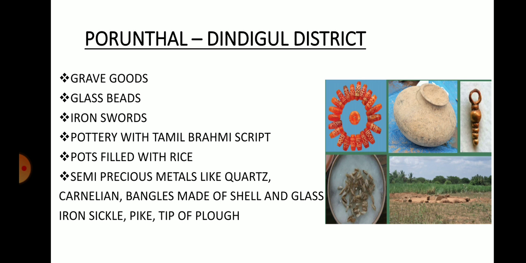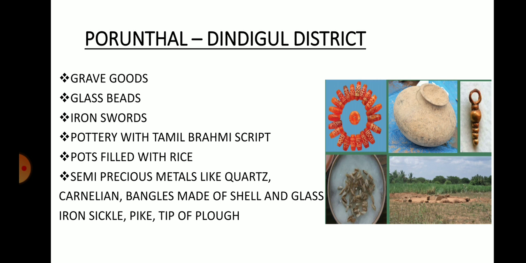Grave goods. Whenever a person dies, they bury the body, and along with the body they bury some important goods, some materials, some crops, some food items. So these grave goods were found in Porundal.